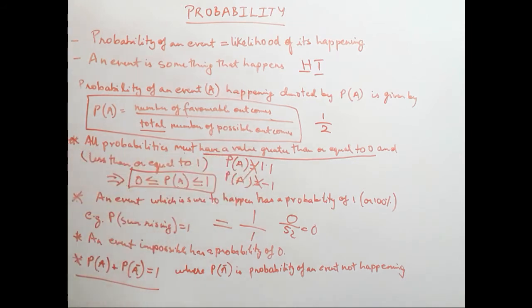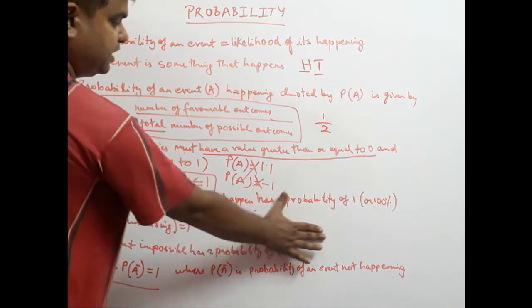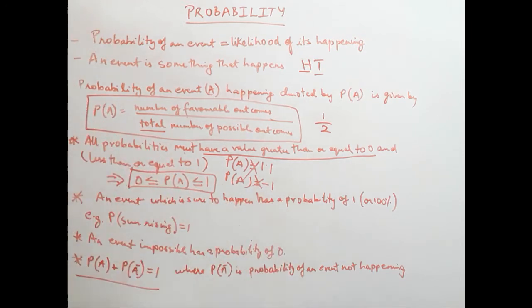Probability of any event cannot be greater than 1. So it can't be 1.1 or even 1.01. Probability of an event should always lie between 0 and 1. It can be 0, it can be 1 also, but it can never be greater than 1 and it cannot be less than 0. First we'll discuss why it can't be more than 1. Just knowing the rule is not enough, understanding the rule is also important. So why can't we have a probability greater than 1?